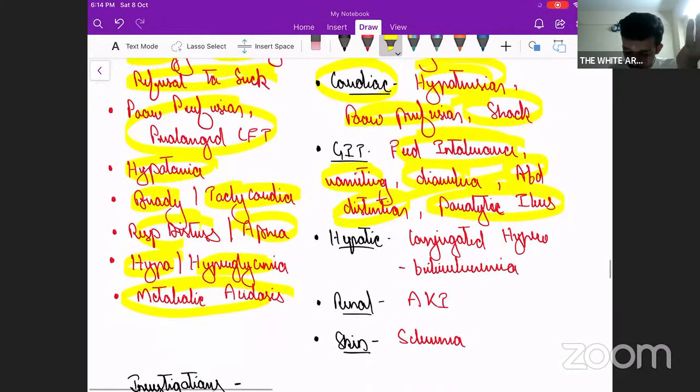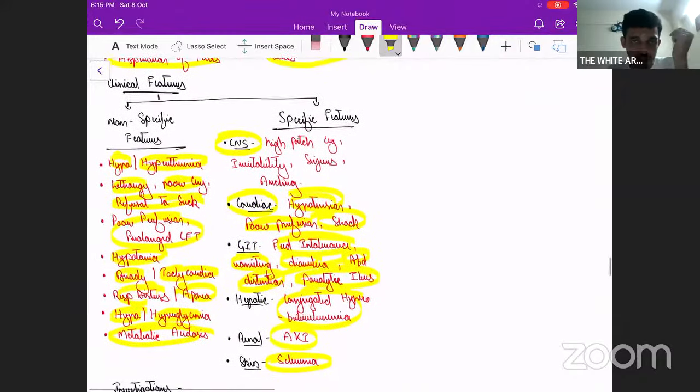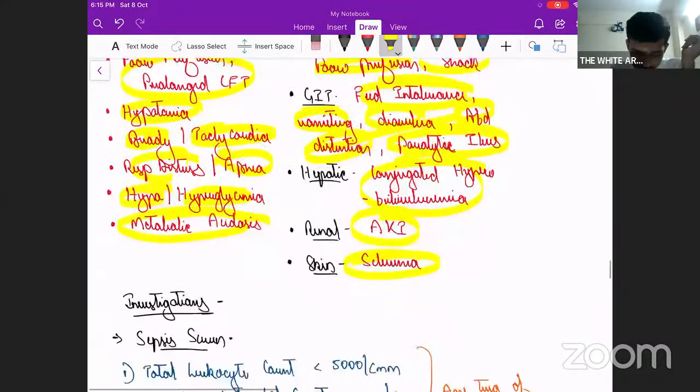Then hepatic, conjugated hyperbilirubinemia is possible, or coagulation abnormalities are possible. INR can get deranged, okay, that will lead to bleeding manifestations again. Fine. Renal, AKI can take place, and skin, the baby will become scleromatous, thick cardboard like scleromatous. Fine. These are the clinical features of neonatal sepsis, non-specific and specific clinical features.